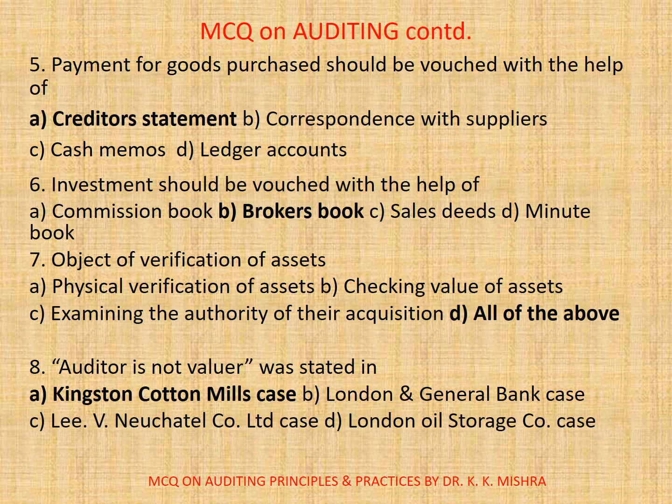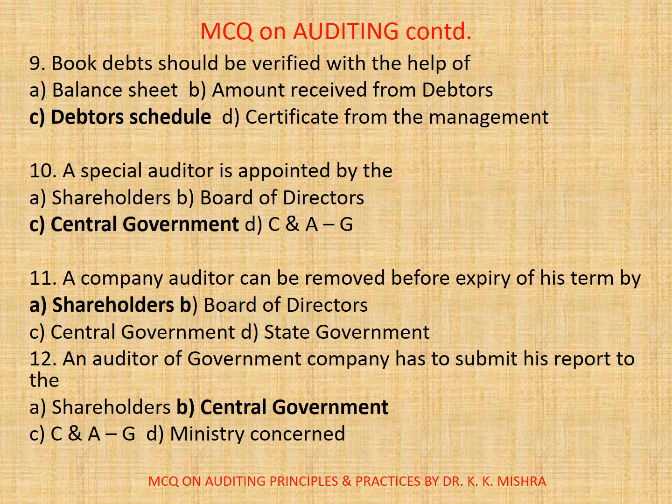Question number 7. Object of verification of assets. A. Physical verification of assets. B. Checking value of assets. C. Examining the authority of their acquisition. D. All of the above. Correct option is D. All of the above. Question number 8. Auditor is not valuer was stated in. Correct option is A. Kingston Cotton Mills case. 9. Book debts should be verified with the help of A. Balance sheet. B. Amount received from debtors. C. Debtors schedule. D. Certificate from the management. Correct option is C. Debtors schedule.